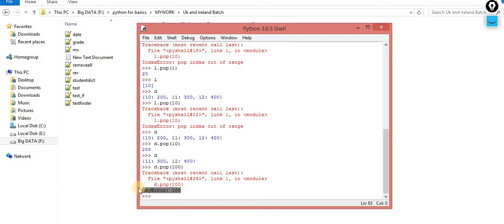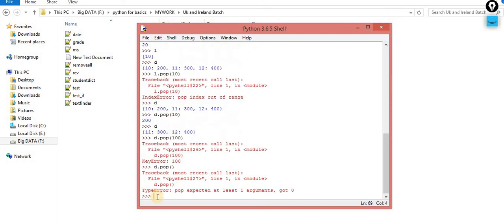So pop is exactly similar to your list, but here you cannot use an empty pop. It will ask for one parameter: at least one argument you have to pass, but you got 0. So you cannot use empty pop inside a dictionary, but inside a list, yes, you can use it. That's not an issue. So move to the next.